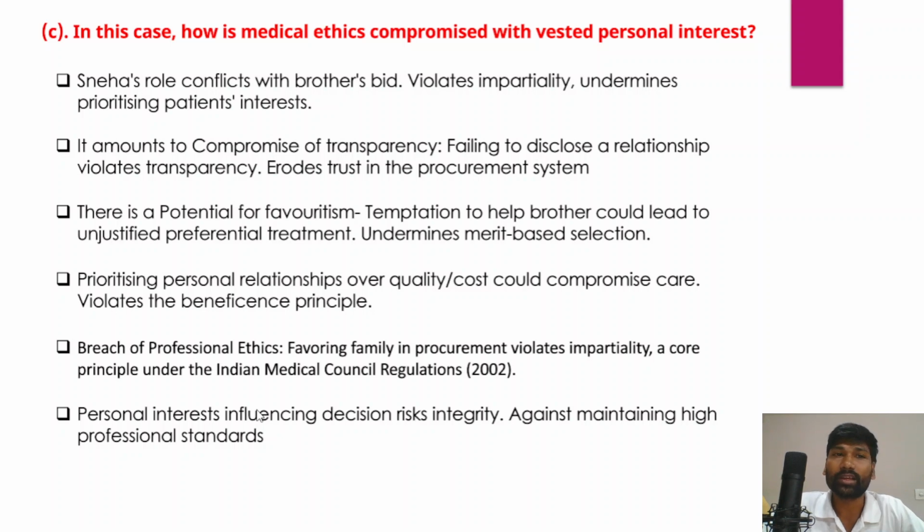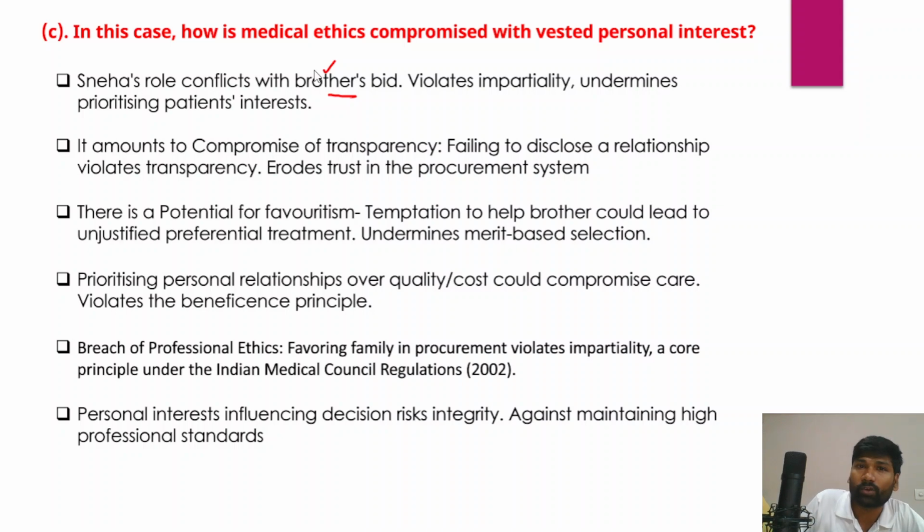Ultimately, in the third part of the answer, you need to write how medical ethics is compromised with vested personal interest. Sneha's role conflicts with her brother's bid, because her brother is in a financially weak, unstable position. Therefore it is very important for Sneha's brother to get a good order. Because of this, in this backdrop, Sneha's brother could increase pressure on his sister to award this contract to him at any cost.